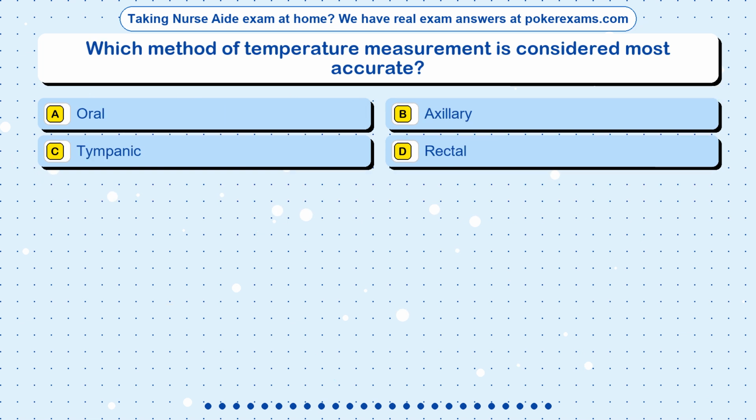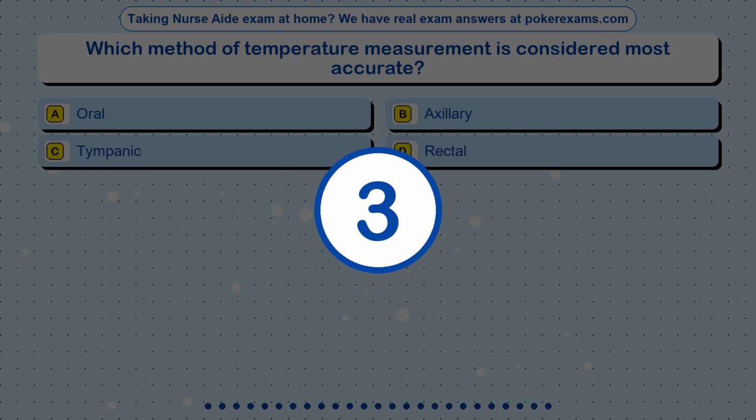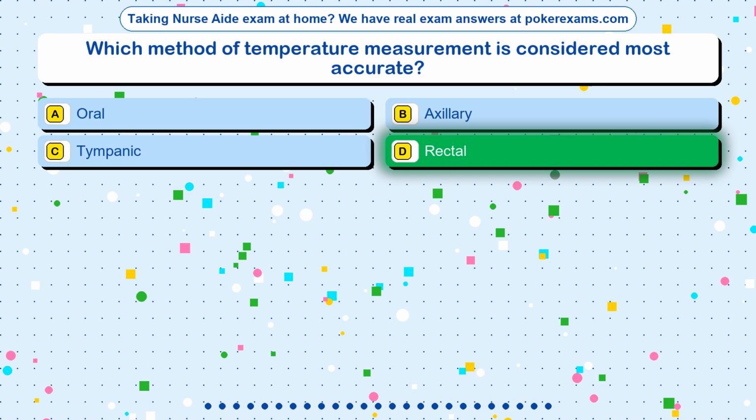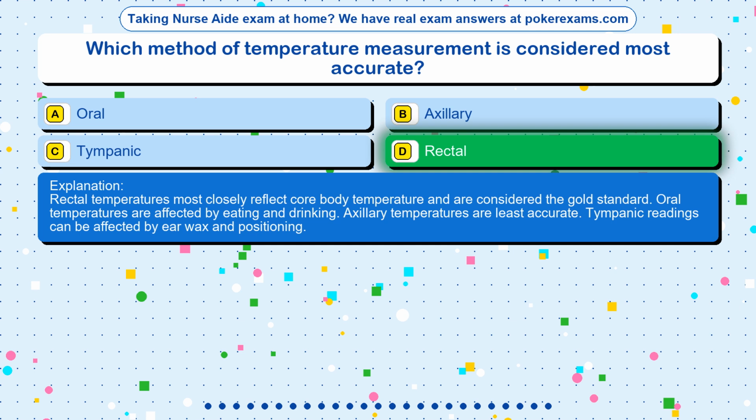Question 16. Which method of temperature measurement is considered most accurate? Option A, oral. Option B, axillary. Option C, tympanic. Option D, rectal. The correct answer is option D, rectal. Rectal temperatures most closely reflect core body temperature and are considered the gold standard. Oral temperatures are affected by eating and drinking. Axillary temperatures are least accurate. Tympanic readings can be affected by earwax and positioning.